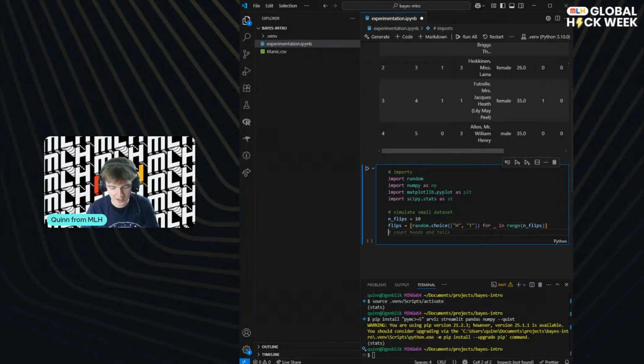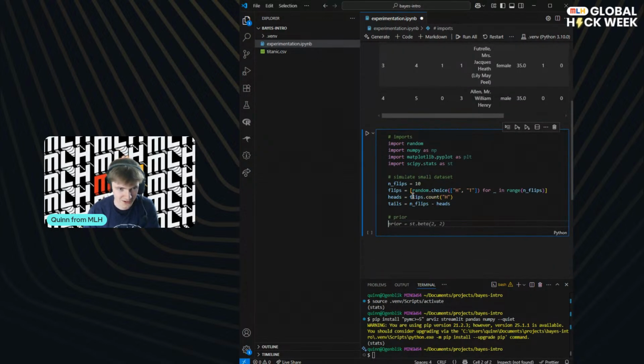This is our little data set, if you like, and let's count all of the heads. So we'll do flips.count, and then tails we could also count, but given that it's binary, we know how many heads we've got, we can also just do the number of flips minus heads. So we're beating Copilot there on being efficient. Okay, and then the next thing we're going to do is give ourselves a prior. And look at this. This is very impressive. Copilot really knows what we're doing.